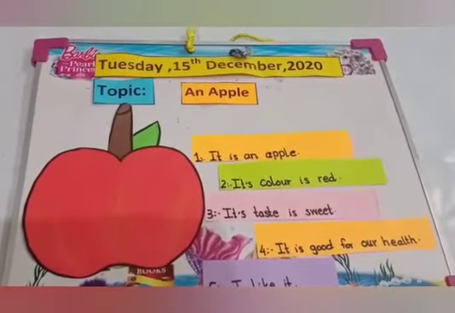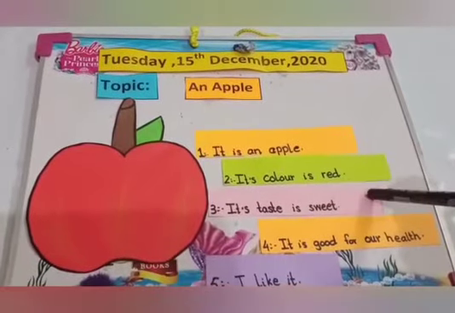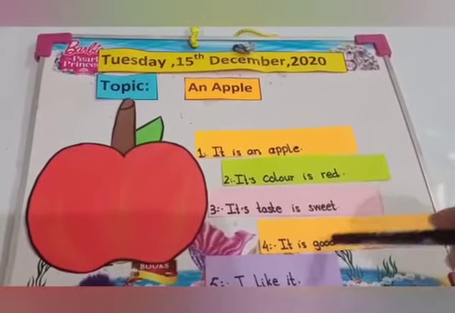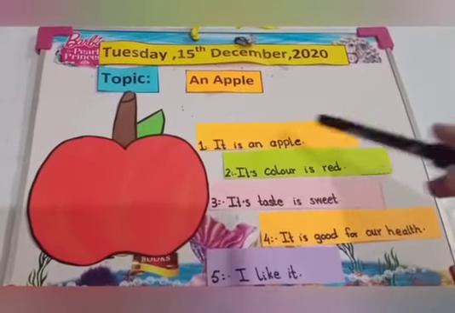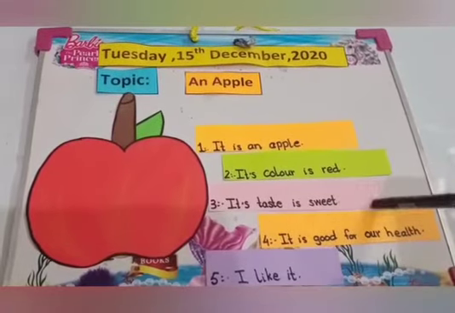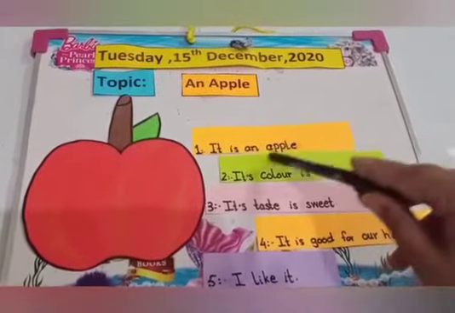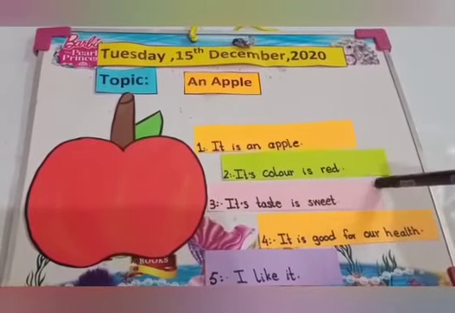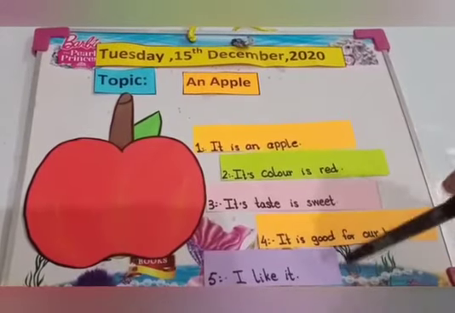Okay, now make sentences. It is an apple. Its color is red. Its taste is sweet. It is good for our health. I like it. Okay, learn. It is an apple. Its color is red. Its taste is sweet. It is good for our health. I like it.